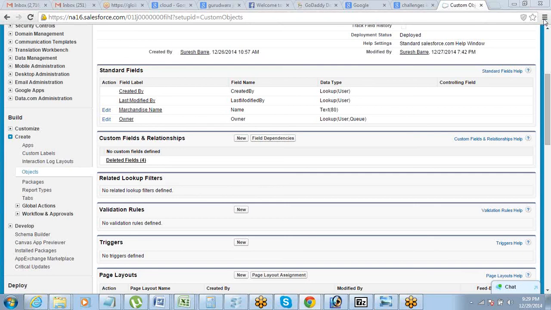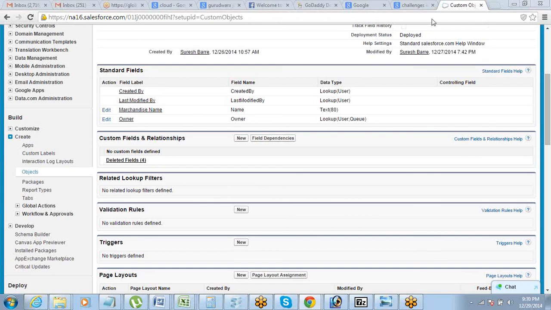What I'm saying is that you just mentioned that we can use a lookup field for the same object as well. Same object, yes, you can do that. Try and check it out.